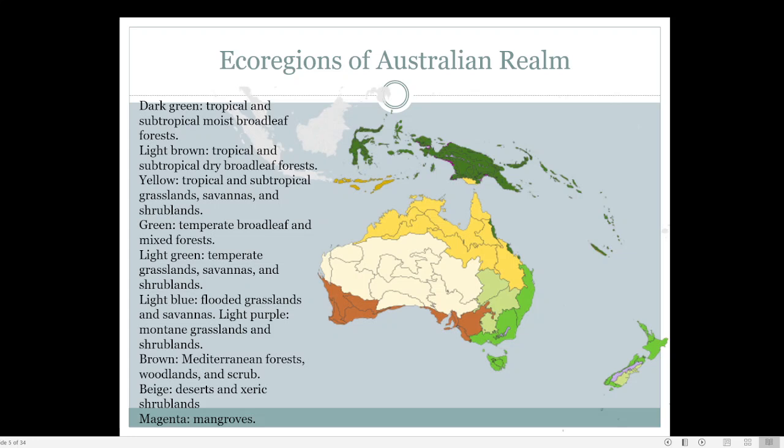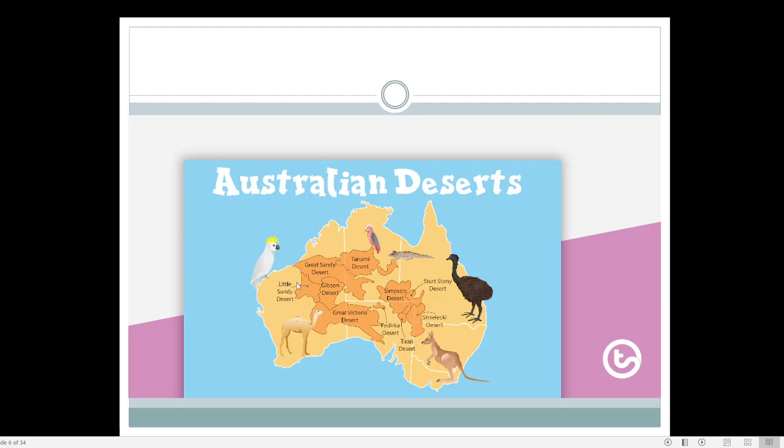Nearly 80% of Australia is actually desert. So only in the border areas or in the fringe areas of Australia are people living. Here you can see the main desert regions in Australia: Great Sandy Desert, Little Sandy Desert, Gibson Desert, Tanami Desert, Victoria Desert, Simpson Desert. So the center of Australia is actually a desert region.